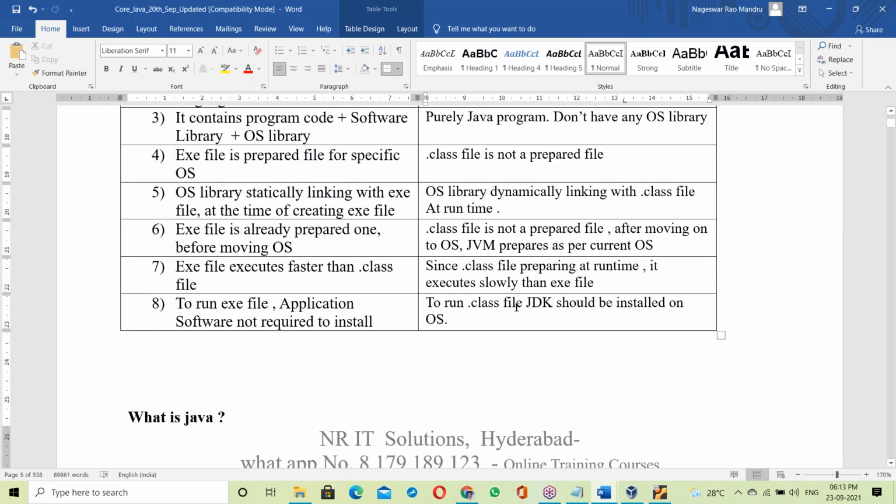Okay, this has been explained very clearly: the exe file and .class file differences, and independence of platform. To explain this concept, embedded C knowledge is required. Generally, no trainer will explain this kind of thing in this much depth.